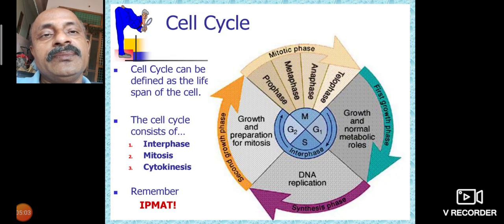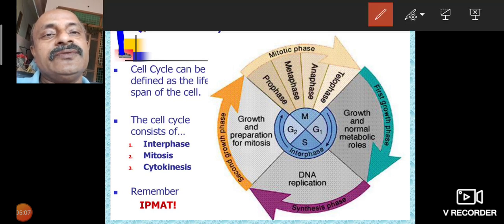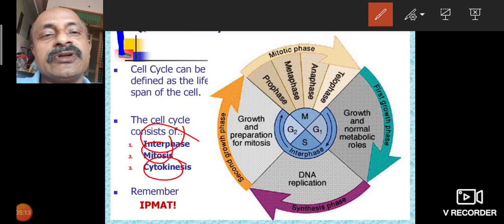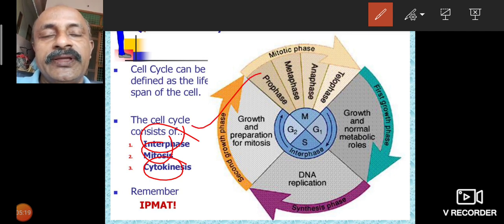The cell cycle can be defined as the lifespan of the cell. The cell cycle consists of interphase, mitosis, and cytokinesis. These are three. Interphase involves the synthesis of DNA molecules, but mitosis and cytokinesis are called dividing stages.